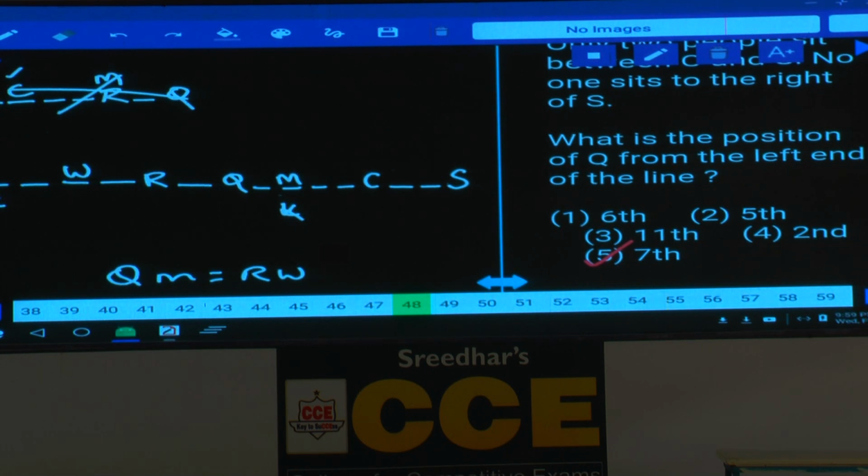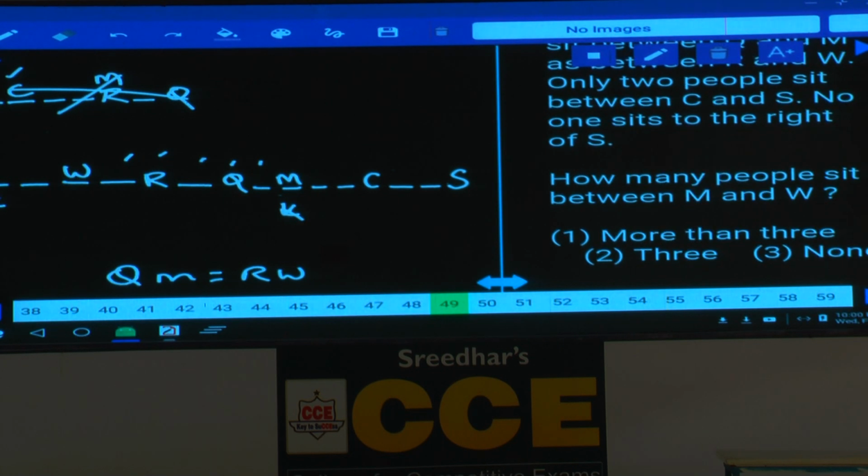How many people sit between M and W? Yes, how many are there? 1, 2, 3, 4, 5. There are 5 persons in between M and W, isn't it? There are 5 persons in between M and W, and it is given in choice 1, more than 3. More than 3, that is choice 1 is the answer. Clear now? Now this is about question numbers 46 to 49.